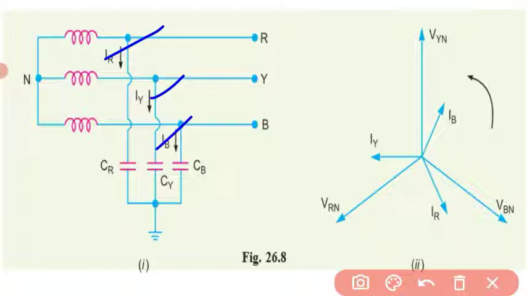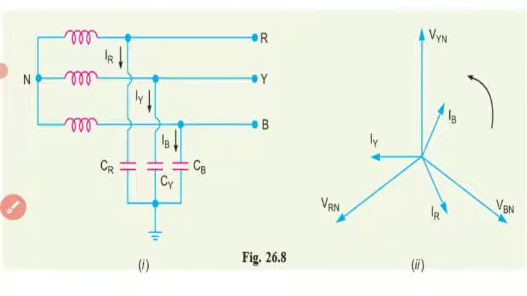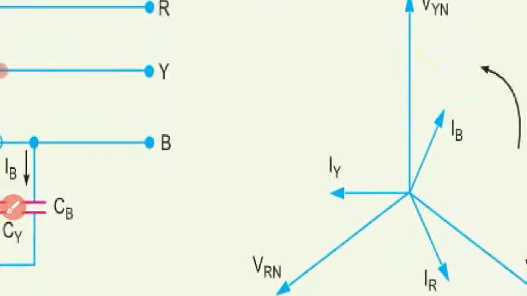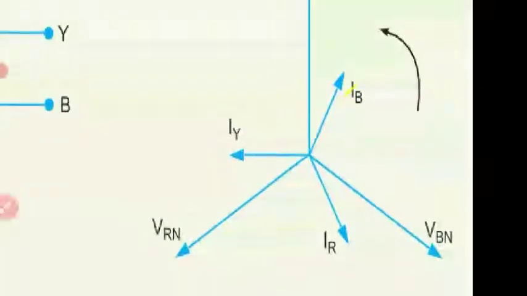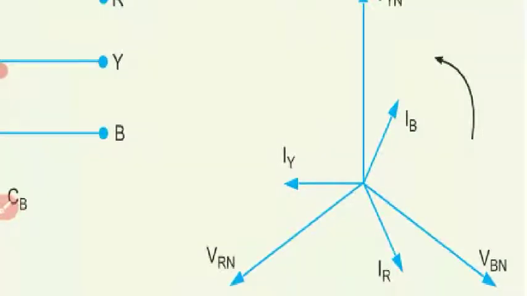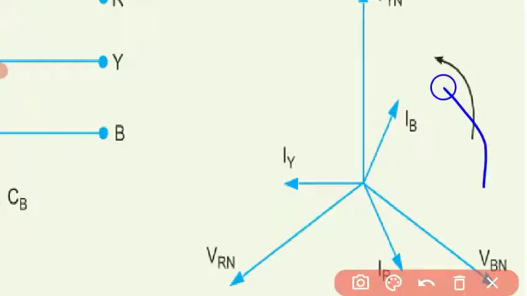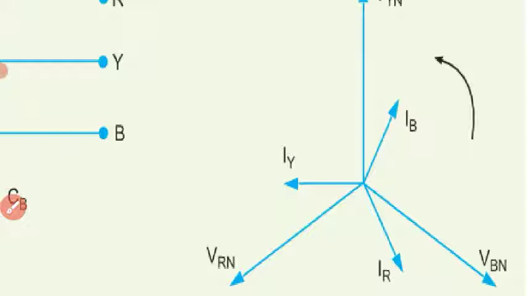I will enlarge it. The vector is rotating in this fashion. Now IR is here, and it leads the voltage VRN.